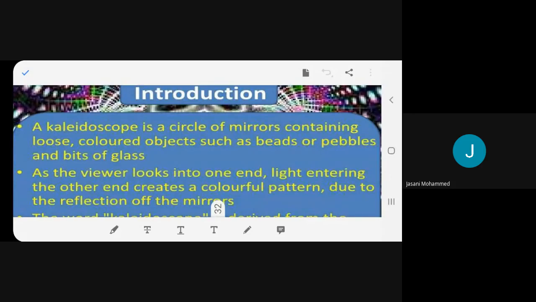Introduction. A kaleidoscope is a circle of mirrors containing loose colored objects such as beads or pebbles and bits of glass. As the viewer looks into one end, light entering the other creates a colorful pattern due to the reflection of the mirrors.